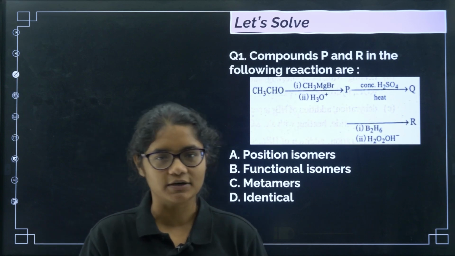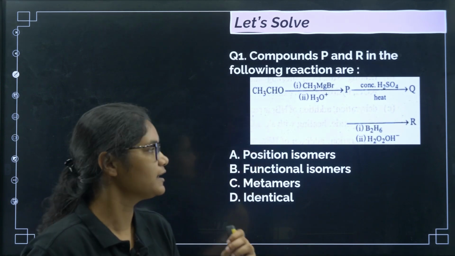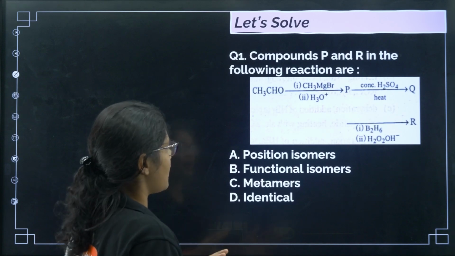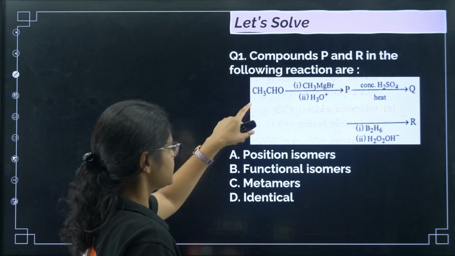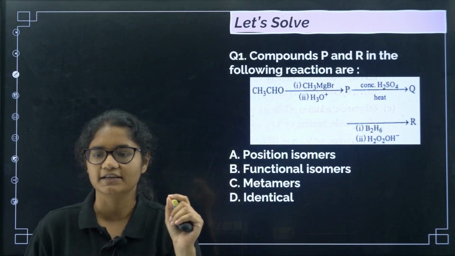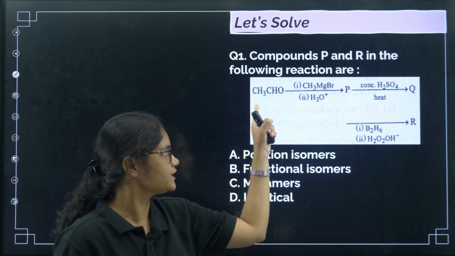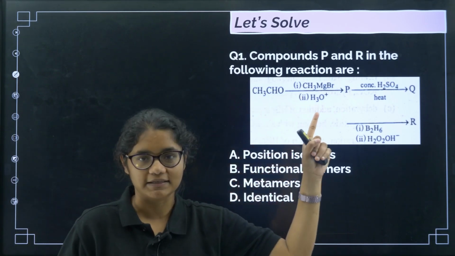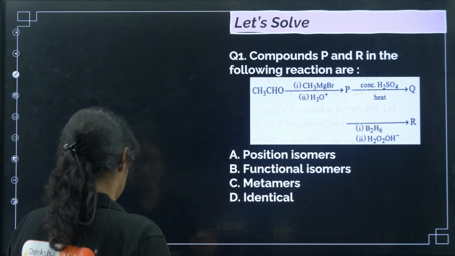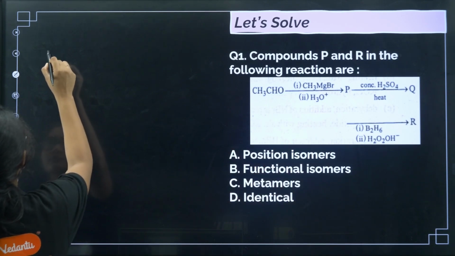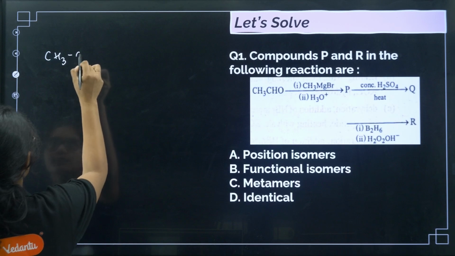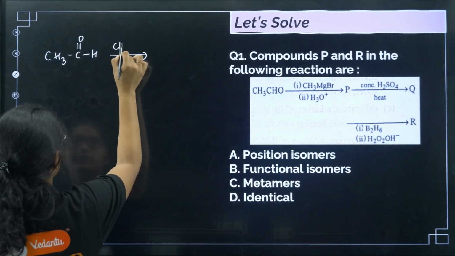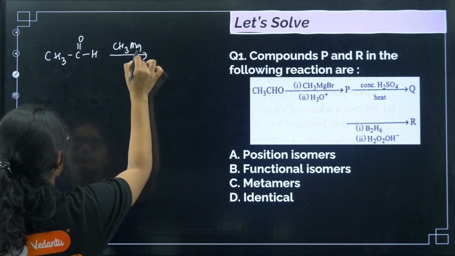These are all previous year questions that we can practice to understand how much we have prepared today, okay. Compound P and R in the following reactions are. First, you see CH3CHO is given with CH3MgBr. You can see Grignard reagent, then you have aldehyde, Grignard reagent and aldehyde with H3O plus, which will give you an alcohol. So first let us do the first part. First we have CH3CHO, and you have been given Grignard reagent, CH3MgBr.